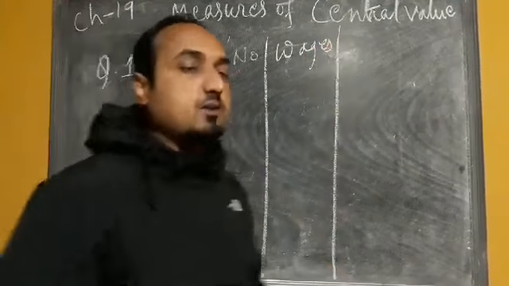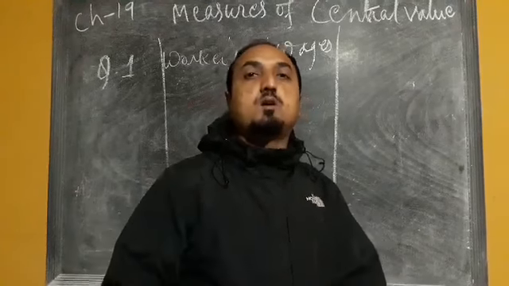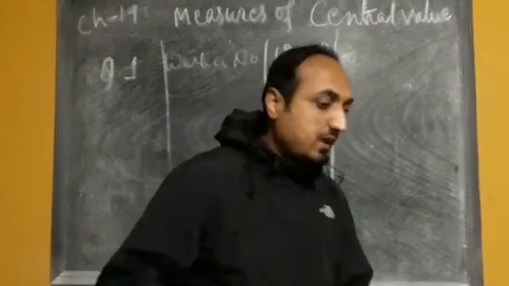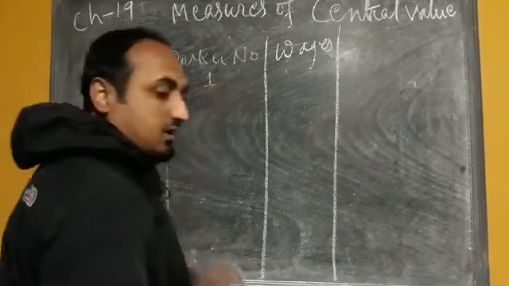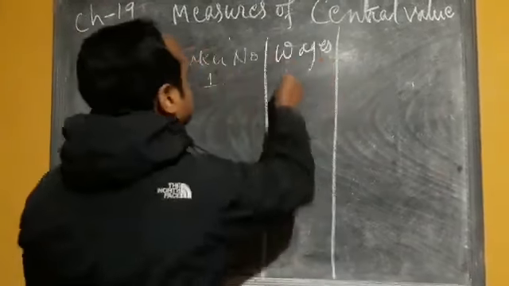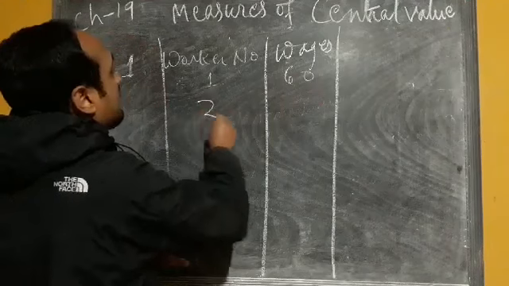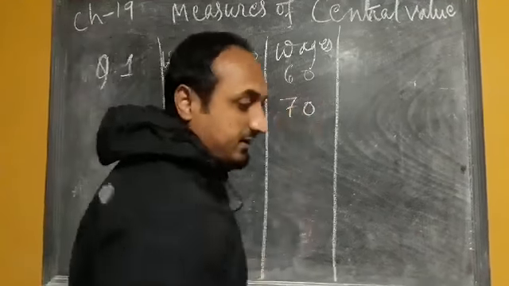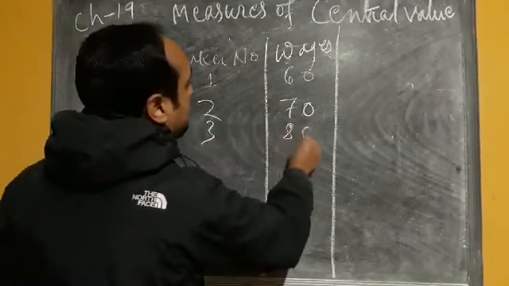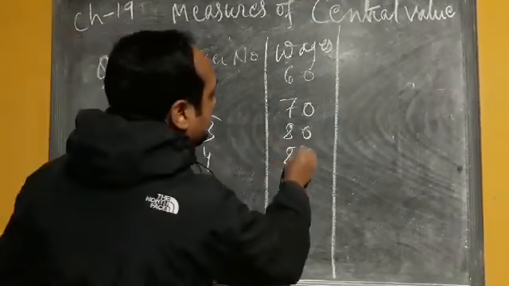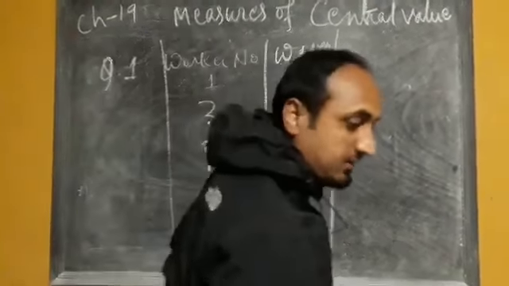Worker number means first worker, second worker, third worker, and so on, and 10 workers are given in total. First worker's wage rate is 60. Second worker's wage rate is 70. The third one has 80. The fourth one has 85.